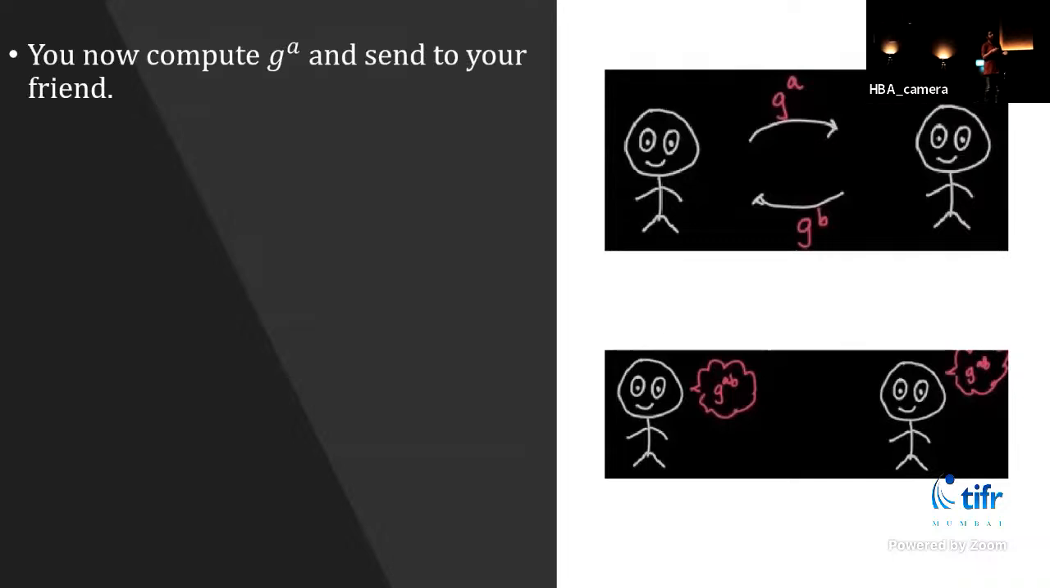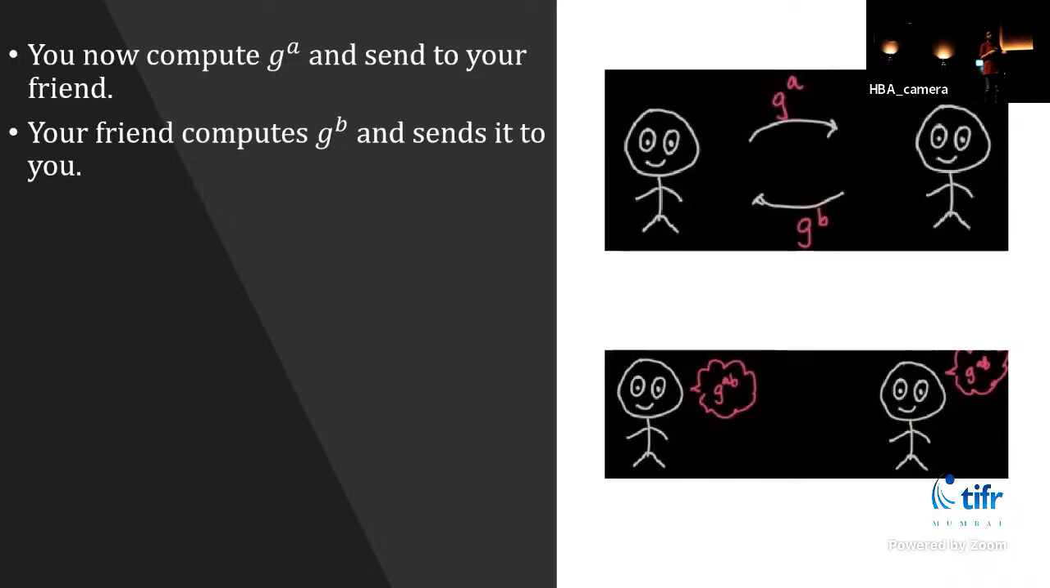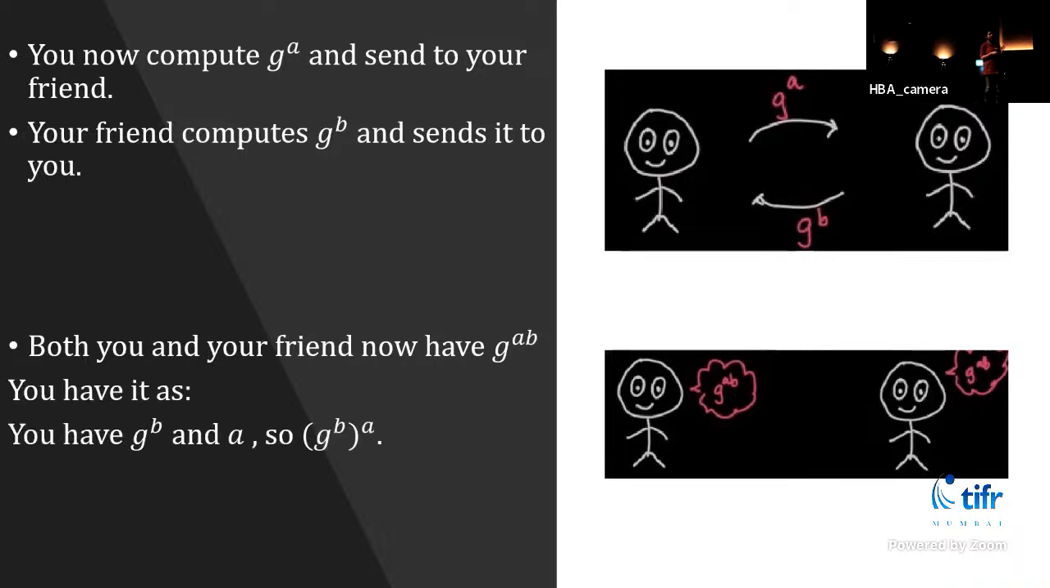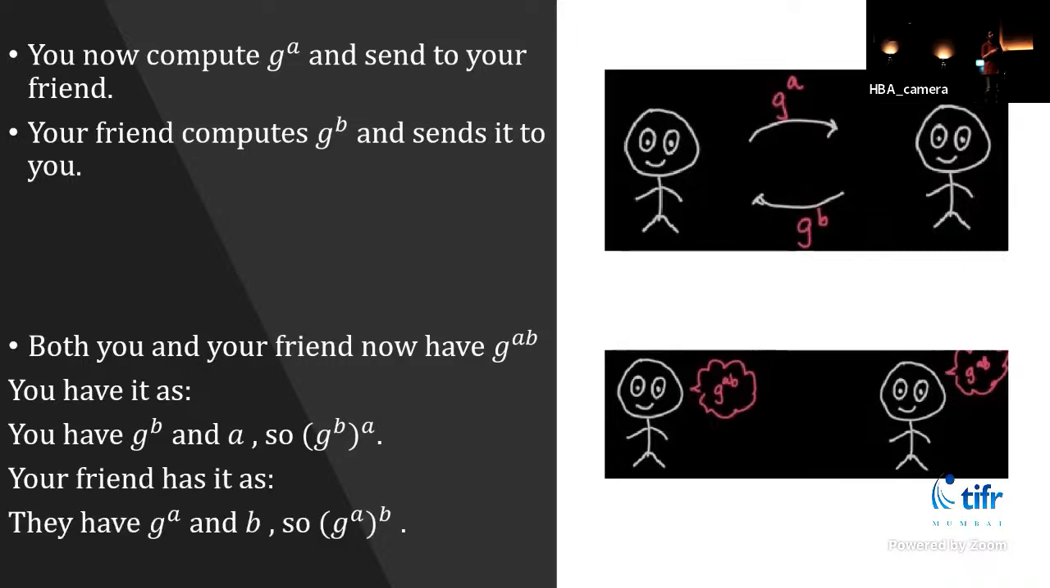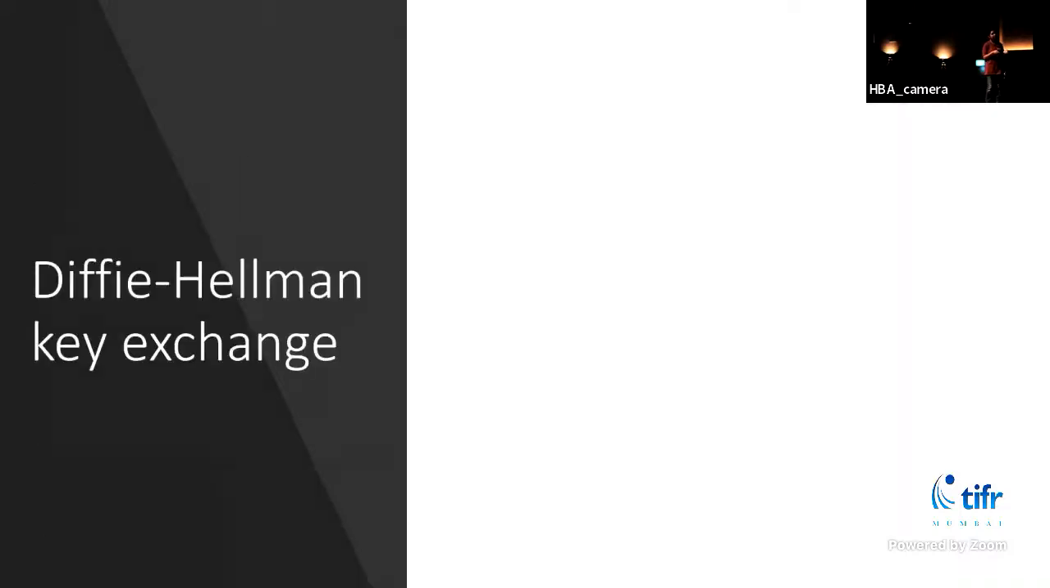So you compute g power a and send it to your friend. Your friend computes g power b and sends it to you. So now both of you have this number, g power ab. You have it as you had g power b, which your friend had sent you, and you can compute g power b power a. Your friend has it because you had given them g power a and they had b. So they can compute this. So now both of you have the number g power ab. So your secret key is g power ab.